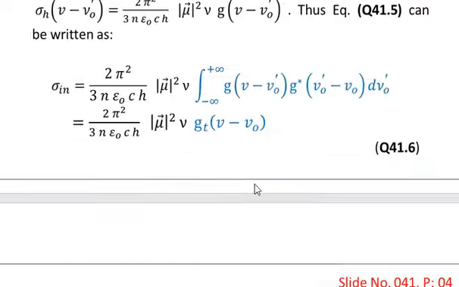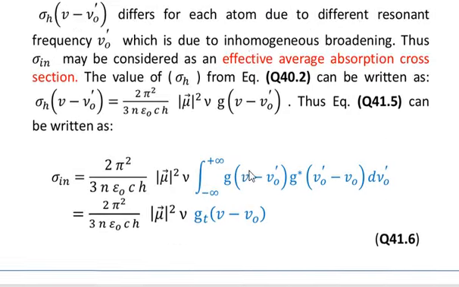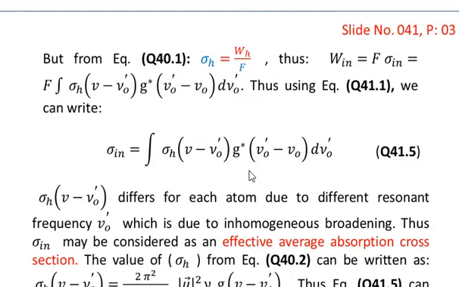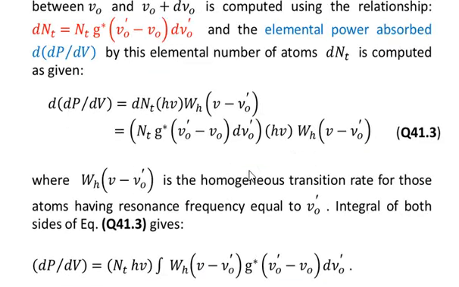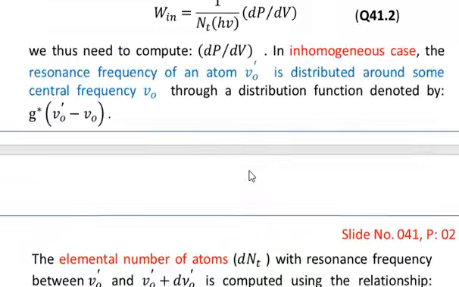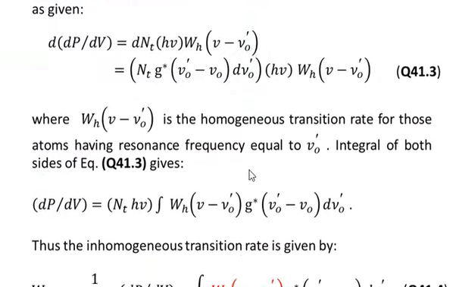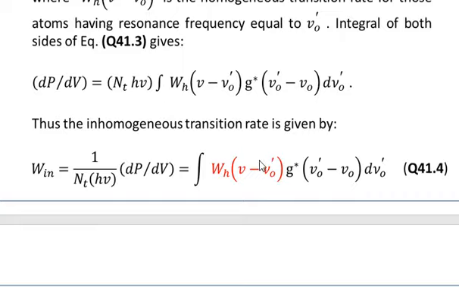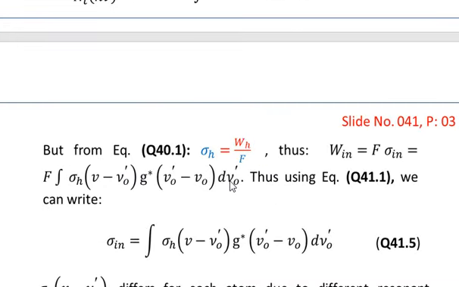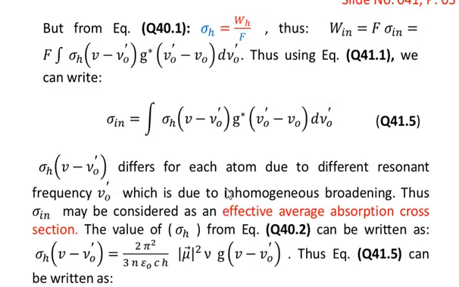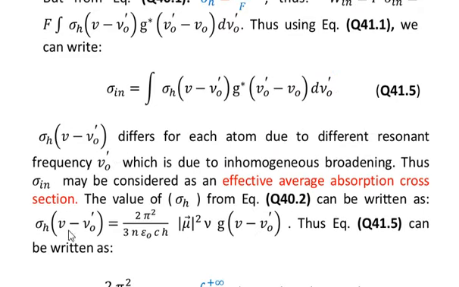So let me show this sigma over here. You see that sigma h is present over here, and we have written the value of sigma h over here.